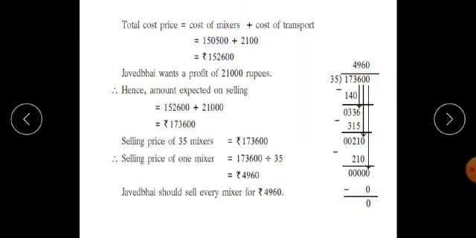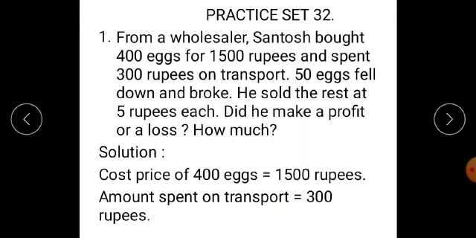Therefore, final answer, Javed Bhai should sell every mixer for rupees 4,960. I repeat, Javed Bhai should sell every mixer for rupees 4,960. Now students, we have just completed solved examples. Now let's move to practice set 32, which is based on this concept. First sum from practice set 32.